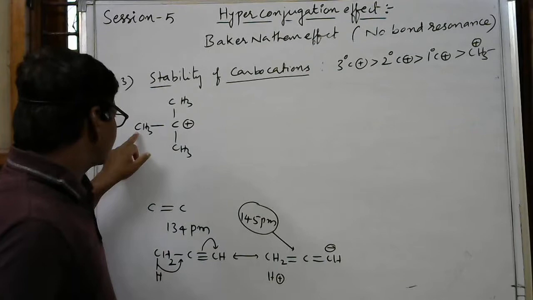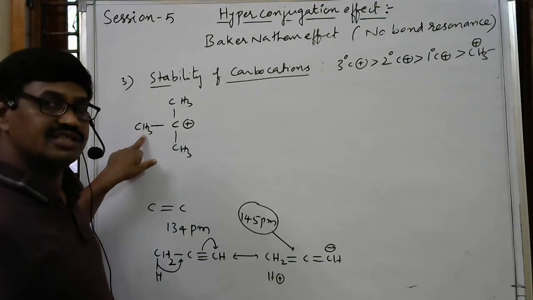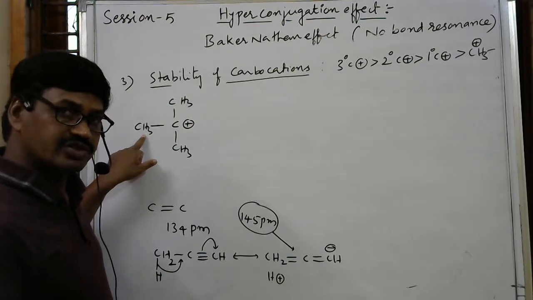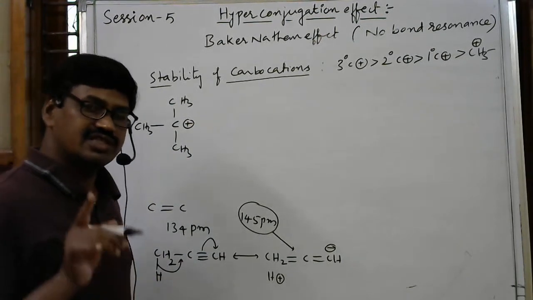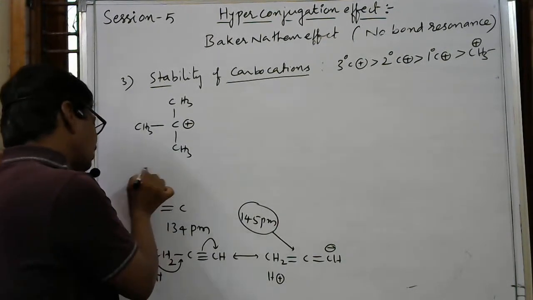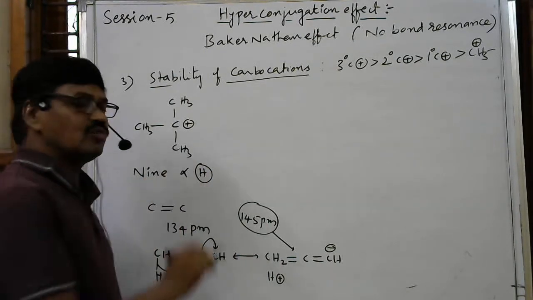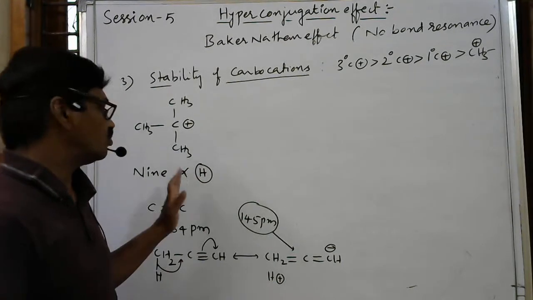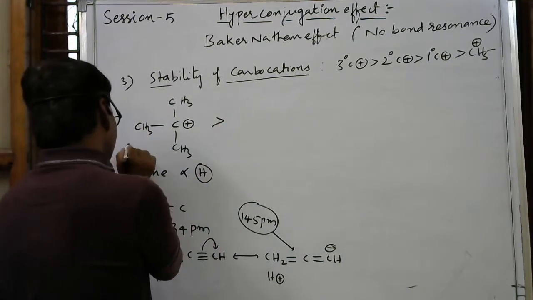With respect to the other carbons too, there are three methyl groups, so we can write three no bond resonance forms each. No bond resonance is directly proportional to the number of alpha hydrogens. How many alpha hydrogens are present in total? Nine. Nine alpha hydrogen atoms are present, so more compensation takes place and it is more and more stable.